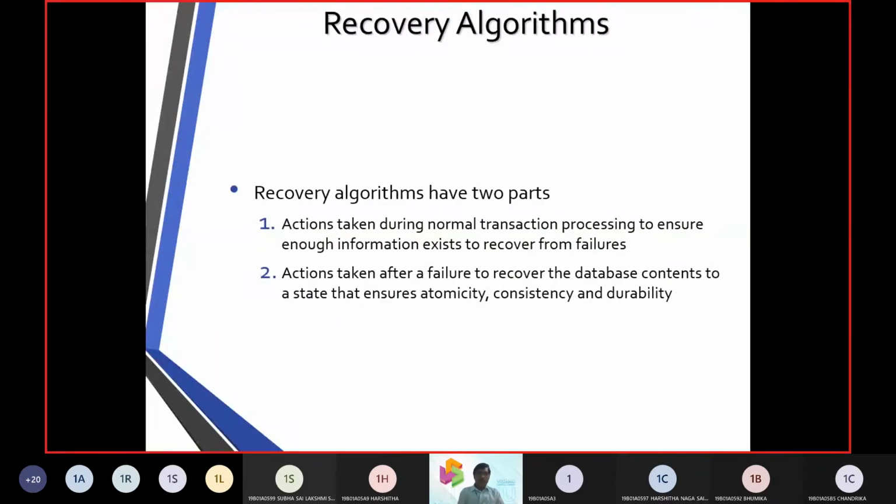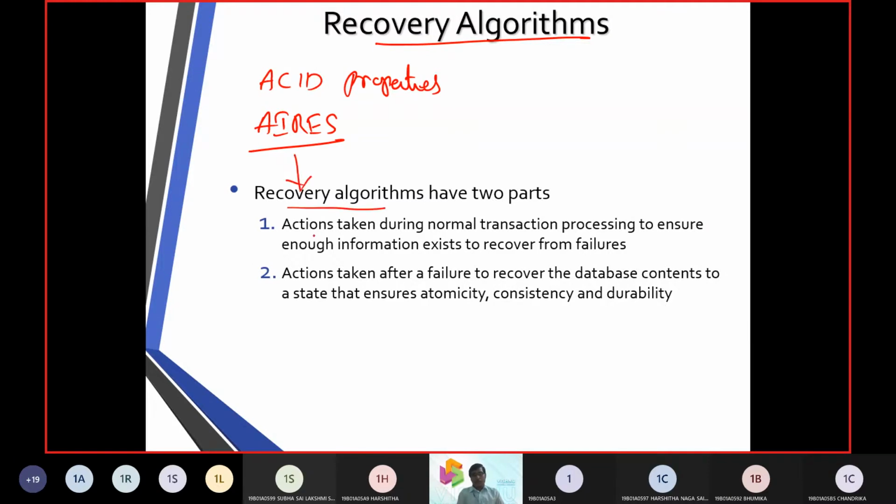Now a failure has occurred. Are there any recovery mechanisms? First of all, we worked with ACID properties, and another is ARIES, which is a recovery algorithm.